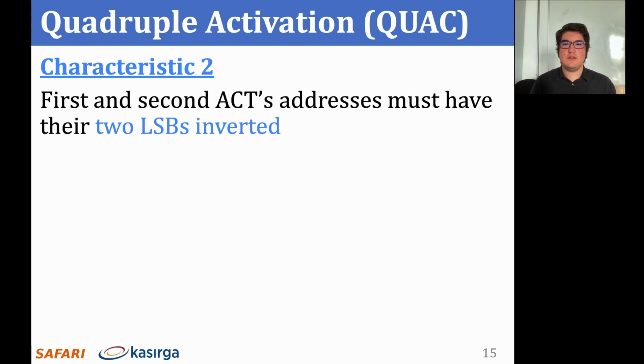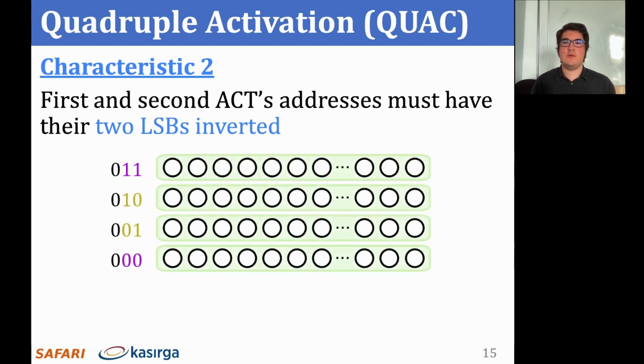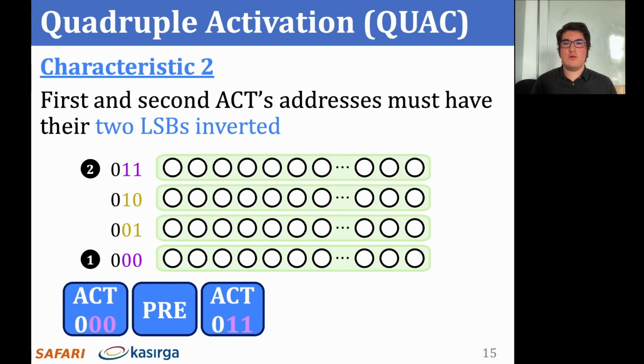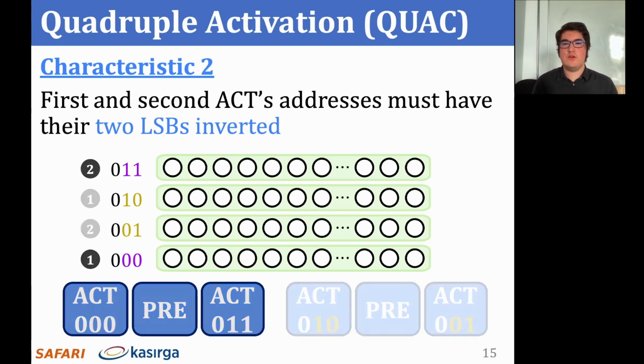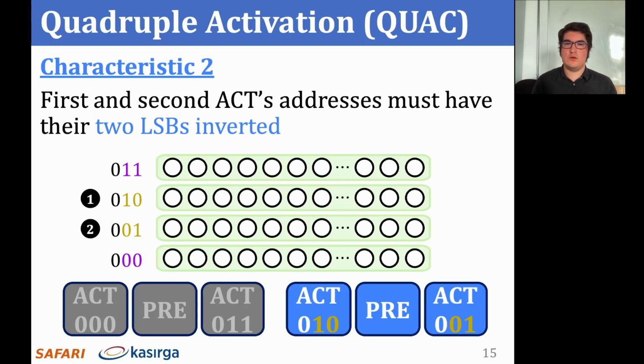Second, QUAC must activate the rows with addresses that have their 2 least significant bits inverted. Here we use the same color to highlight the least significant 2 bits in row addresses that can be targeted by activate commands to perform QUAC operations. When the first activate targets row 0 and the second activate targets row 3, we observe valid QUAC operations, as the least significant 2 bits of these 2 addresses, 0 and 3, are inverted. Similarly, when the first activate targets row 2 and the second activate targets row 1, we observe valid QUAC operations. When we're using these 2 address combinations, the order of the activate commands does not matter. However, these are the only combinations of addresses that can be used to perform QUAC operations.